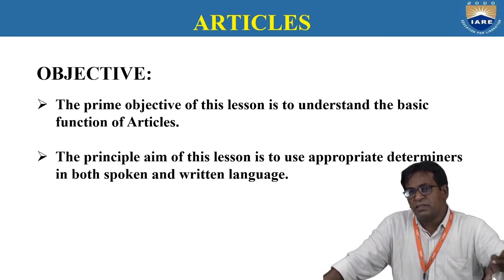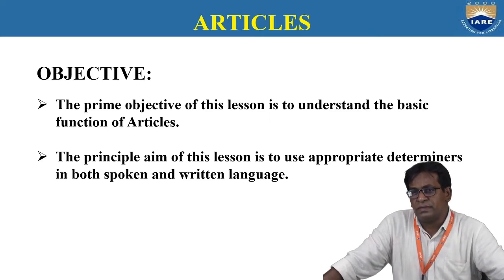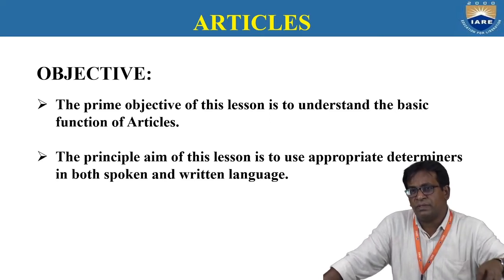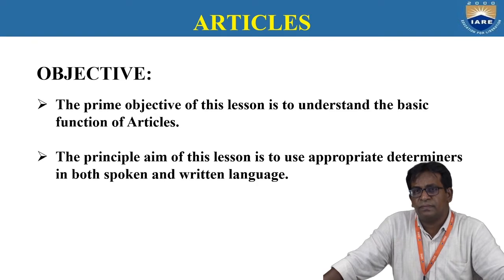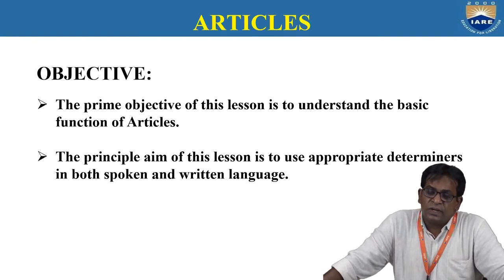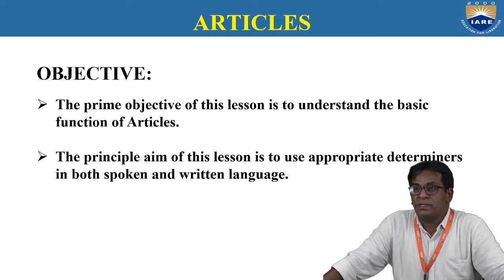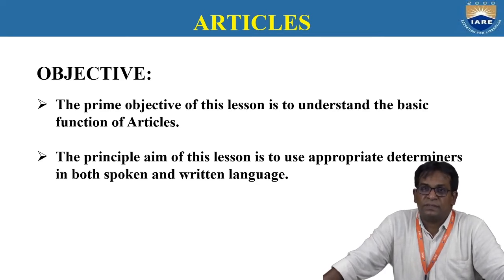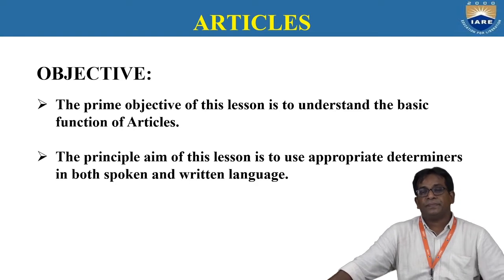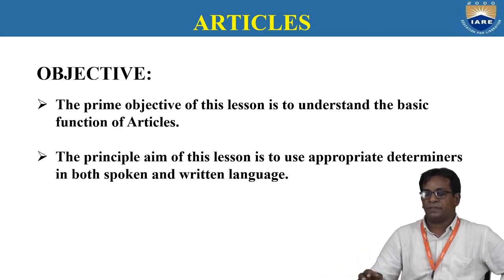Why are these articles used in sentences, in written language or spoken language? These articles are also called determiners. So, to use appropriate determiners is a skill.